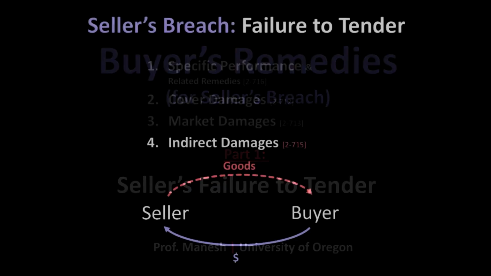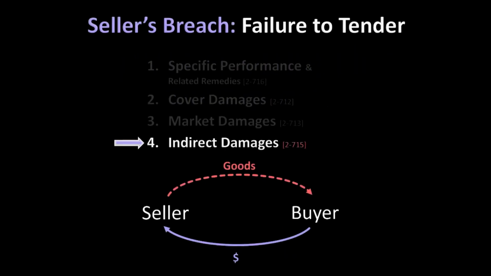In this video, we will conclude our look at the buyer's remedies available whenever the seller breaches by failing to tender the goods that she was obligated to. And we will conclude by considering what additional indirect damages may be available to the buyer.